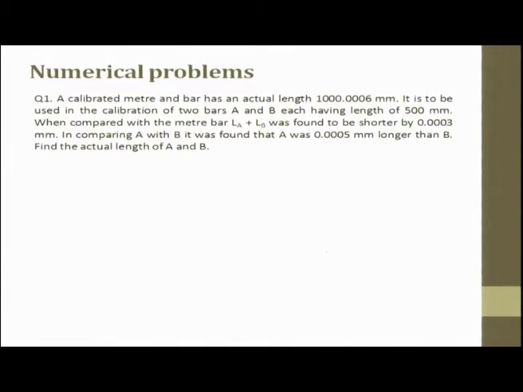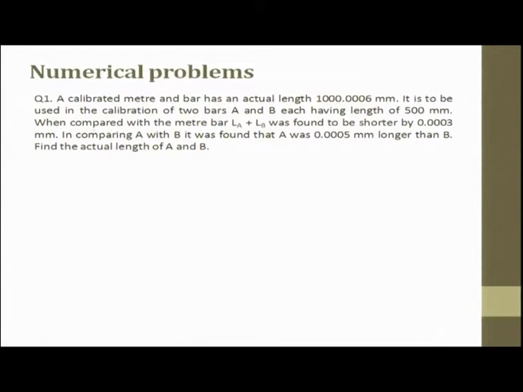Okay, now let us look at a problem statement, and we will work with two problems. The first problem: a calibrated meter bar has an actual length of 1000.0006 millimeter. It is to be used in the calibration of two bars A and B, each having a length of 500 millimeters.